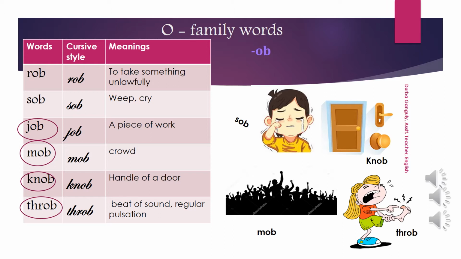Now knob. Mind the spelling, KNOB, knob. So where is the pronunciation of K? K is silent here. When K comes before N, usually K is silent, like knowledge, knob, knock. So KNOB, knob, is the handle of the door.